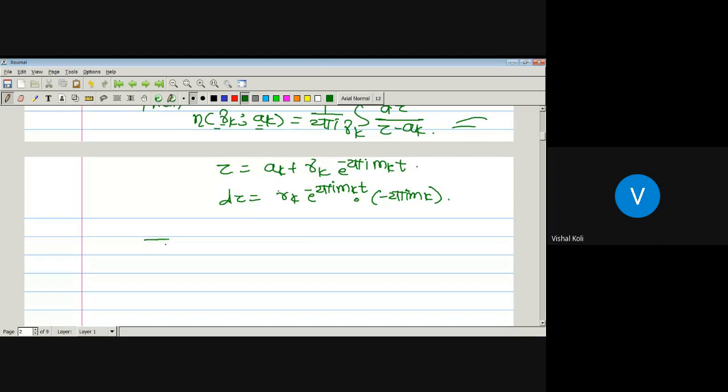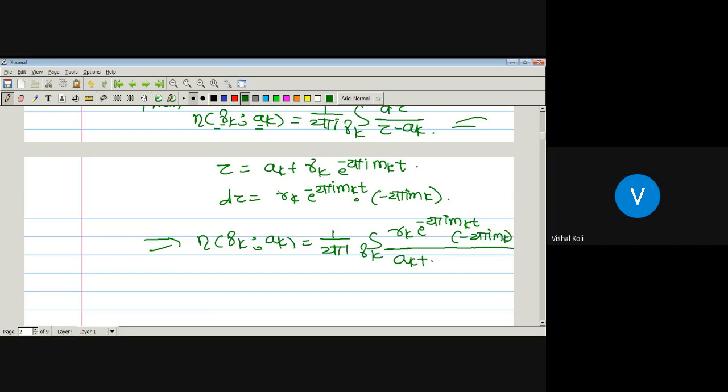Then the index of the curve gamma_k with respect to the point a_k is 1 upon 2 pi i times the integral over the curve gamma_k, with dz being r_k e to the power minus 2 pi i m_k t times minus 2 pi i m_k, divided by the value of z, a_k plus r_k e to the power minus 2 pi i m_k t minus a_k. This minus a_k plus a_k gets cancelled, into dt.